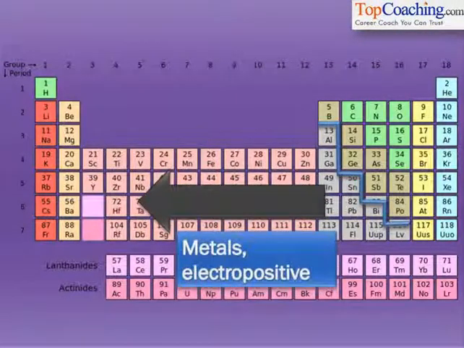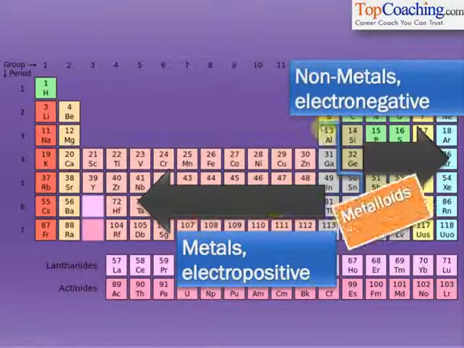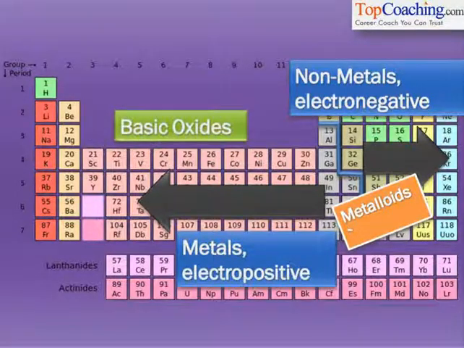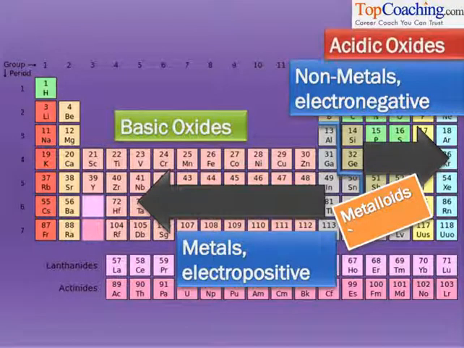In fact, this blue line here separates metals and non-metals in the periodic table. Some elements which are present along the blue line, like boron, silicon, germanium, are called metalloids. They have properties of both metals and non-metals. Metals form basic oxides, so oxides of elements to the left of this line are basic, and non-metals form acidic oxides, so oxides of elements to the right of this line are acidic. So these are some important trends in the modern periodic table.